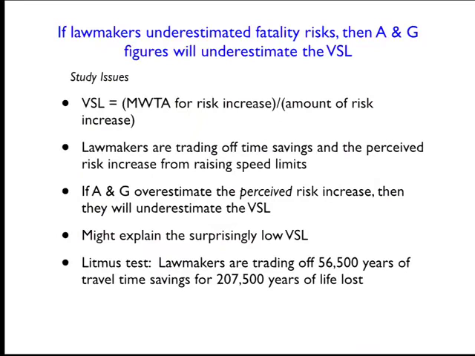So we've been talking about the value of a statistical life, which is like an average life being taken. But it turns out the average person who dies in a car crash is just under 40, maybe 39 or something like that. And the average person lives until the mid-70s, almost 80. So you could think of about 40 life years lost per accident. So if you add up all the life years lost per accident and then compare that to the time savings, it turns out that the total life years lost are greater than the time savings, right?